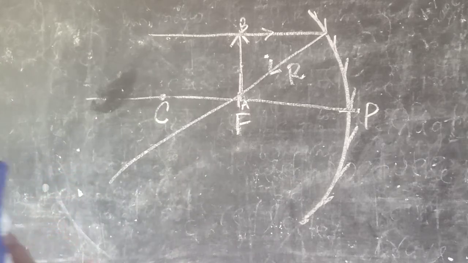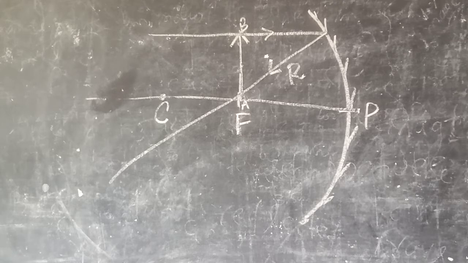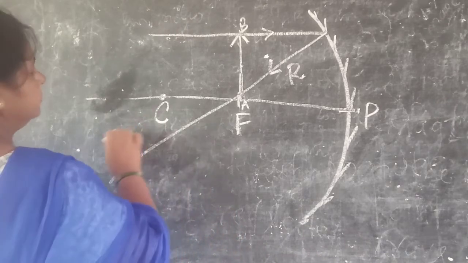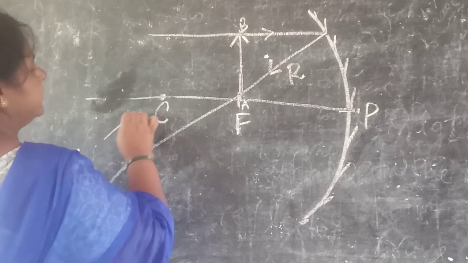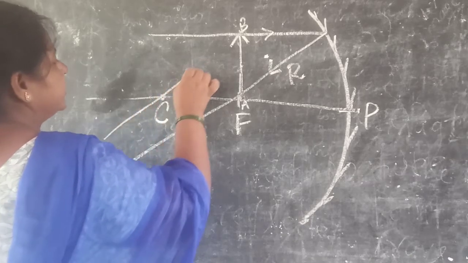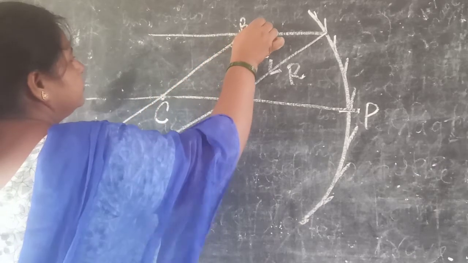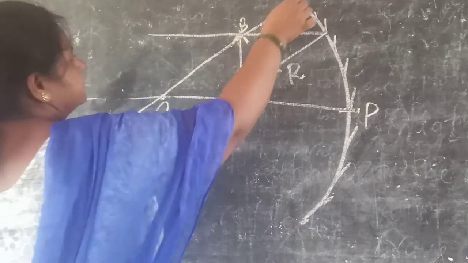The ray which is parallel to the principal axis passes through the focus, and this is the reflected ray. Now a ray passing through the center of curvature, that is the incident ray, comes through the center of curvature to the object.